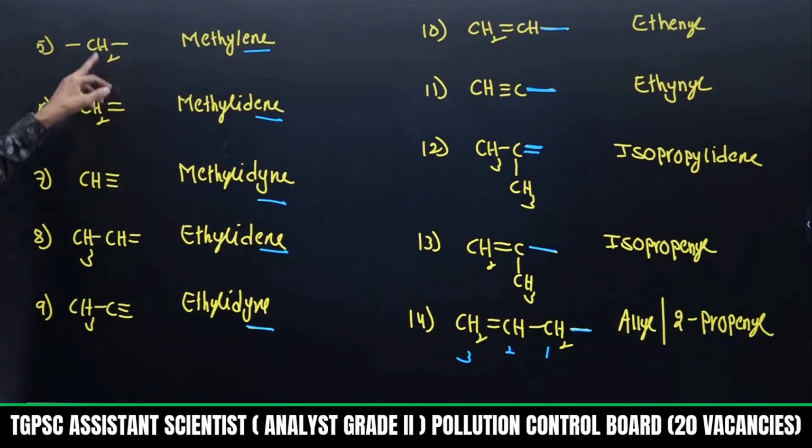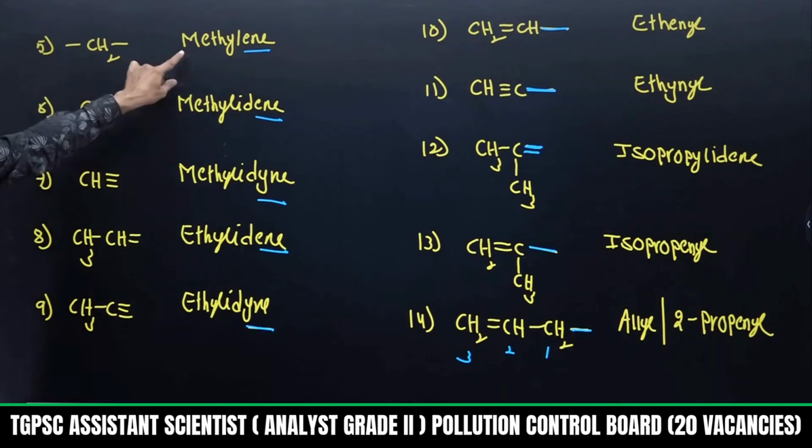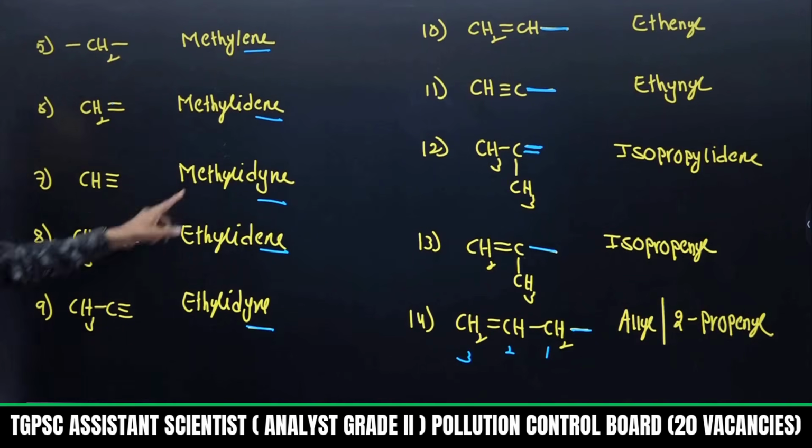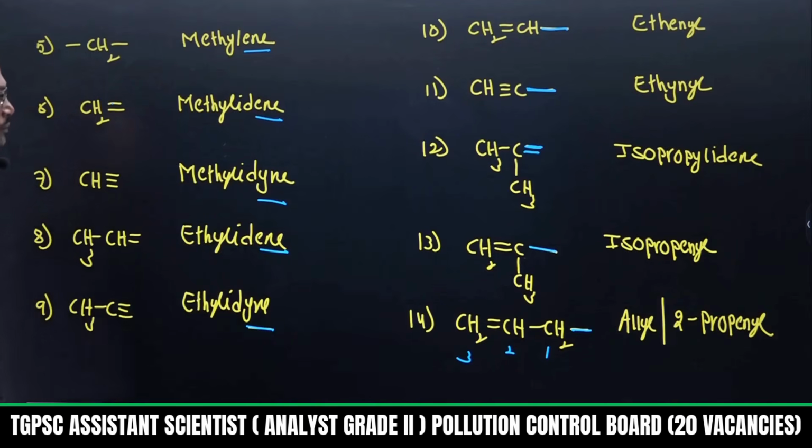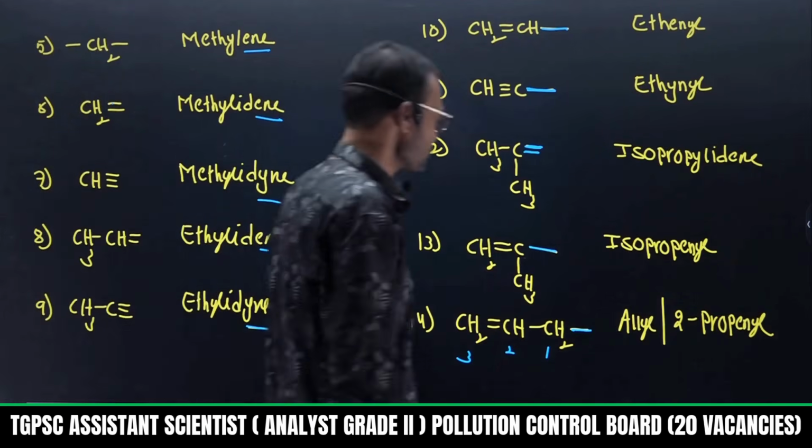So this and this are not the same. One is present in a cyclic 3-member ring. The other is present outside of a double bond. Okay. Now here this is sigma and this is pi bond. It is sigma, sigma. That's why it is methylene. It is methylidyne, triple bond. Ene means double bond. Yne means triple bond. Right.